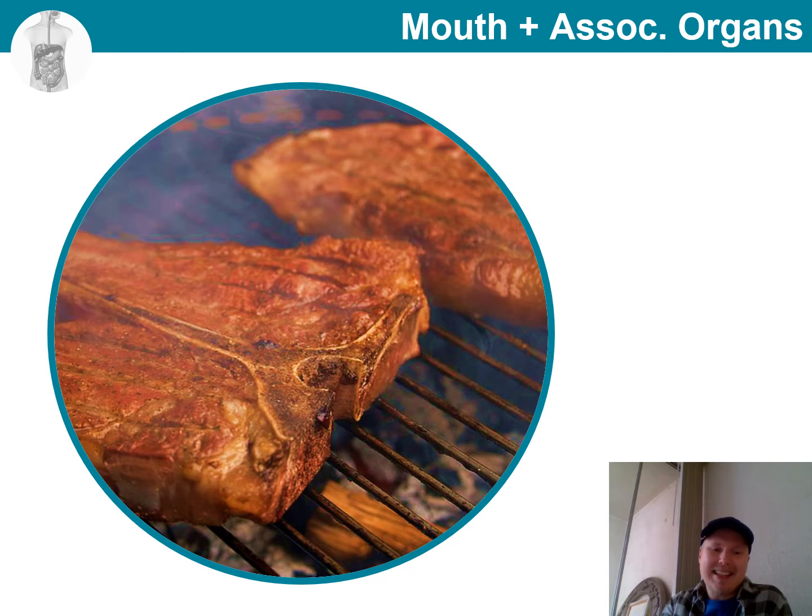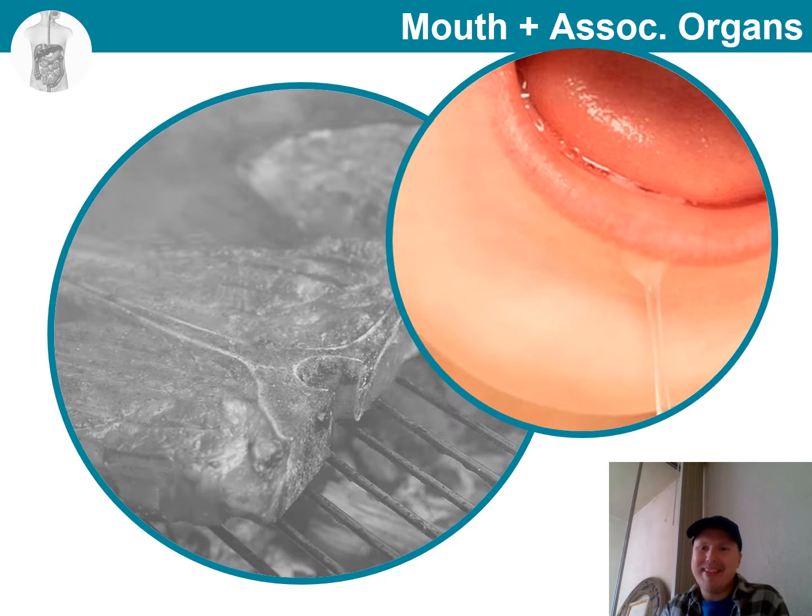It is the sight, smell, and so on that trigger salivation. And saliva itself contains digestive enzymes, such as salivary amylase that breaks down the starch. So I guess that one could say that the digestion can start even before the food makes it to the mouth.